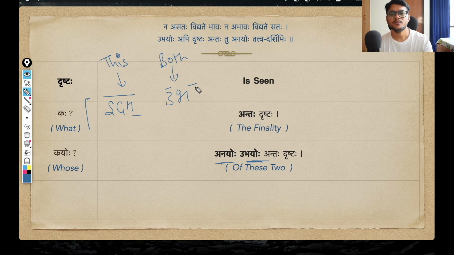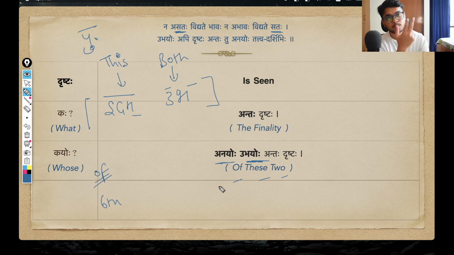And since both these pronouns are pointing towards those two circumstances, the asat and the sat, and since asat and sat are both pullinga pratipadika, idam and ubha will also assume the pulling form, the masculine gender form. And then I want to say of these two. First of all, of will denote the sixth case, Shashti Vibhakti.